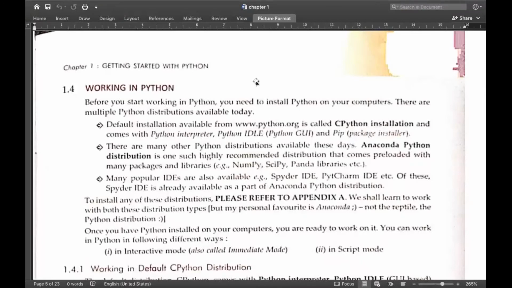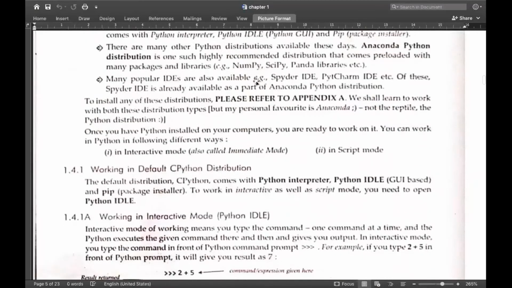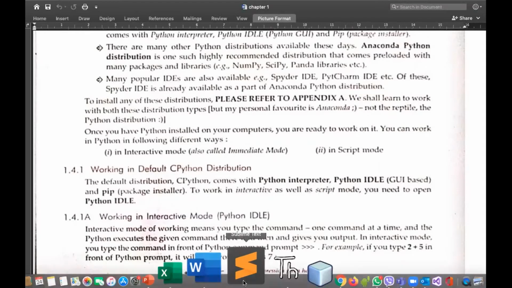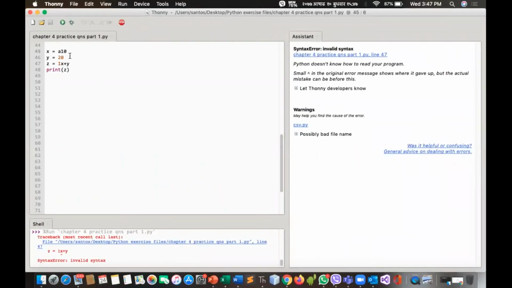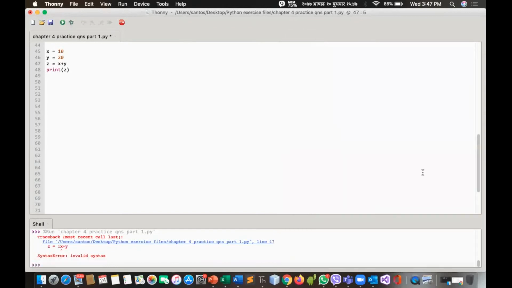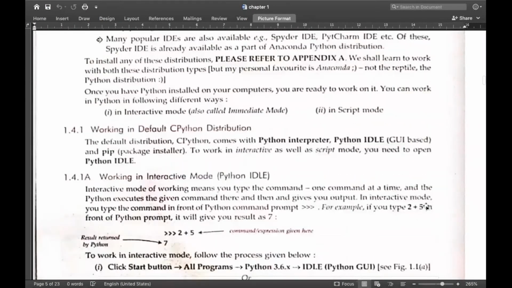And now working in Python, how do we work in Python? As I already mentioned earlier, you can download Python by visiting the website www.python.org. From there you can download Python, and for beginner level you can download Thonny IDE, T-H-O-N-N-Y, from the Thonny site only. You will get this kind of icons and this interface to work with. It's very easy and simple for beginners to learn. So I suggest you download Thonny in order to practice at beginner level.